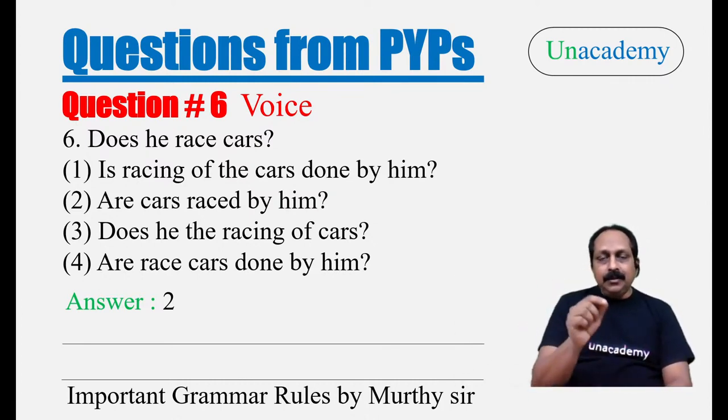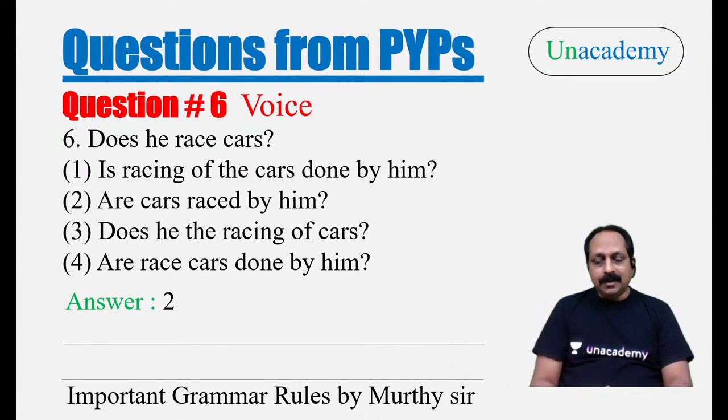Affirmative. He races cars. Affirmative present tense. Change it to passive voice. Cars are raced by him. He races cars. Cars are raced by him. Then that is affirmative passive voice present tense.